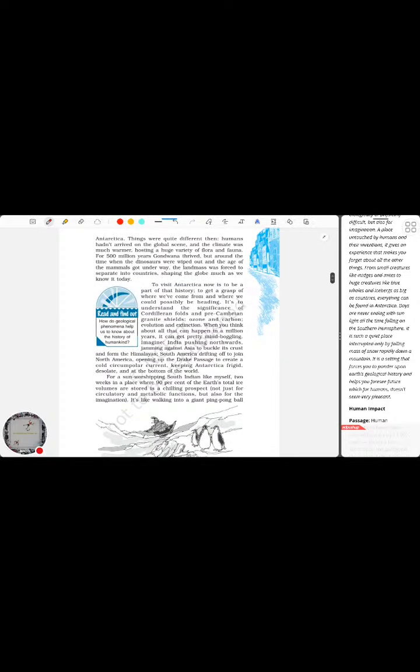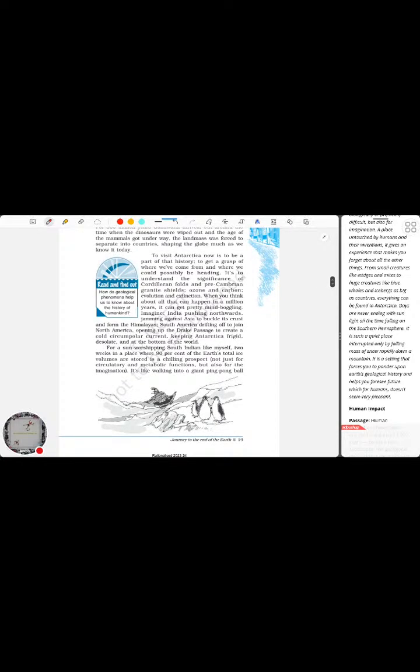So visiting Antarctica at this particular point of time, or any particular point of time, will give us what happened at any particular timeline, whether in the past or the present, and what could happen in the near future can also be predicted by visiting Antarctica. Like to understand the Cordilleran folds, Precambrian granite shields, ozone, carbon, evolution, extinction, to get to know about everything, to get to know about how India was a part of the southern continent and moved northwards, creating the Himalayas while clashing with the Asian continent.